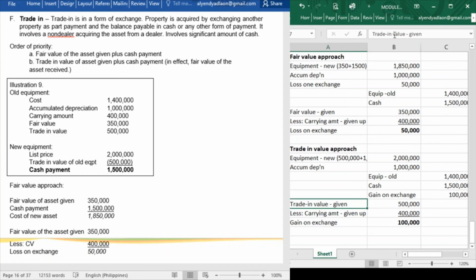Now class, let us see if our journal entry is balanced. 2 million plus 1 million, that is 3 million. 1.4 plus 1.5 plus 100,000, that is 3 million pesos. Okay, so this is how you will record the trade-in of a property, plant, and equipment. And lastly,